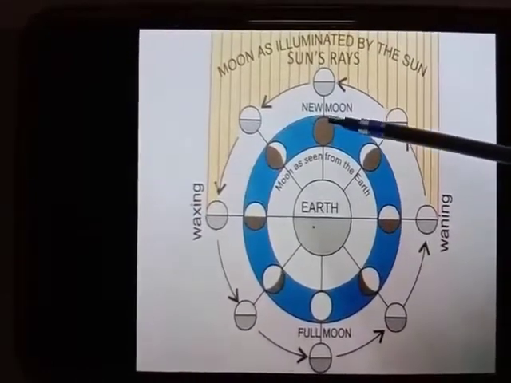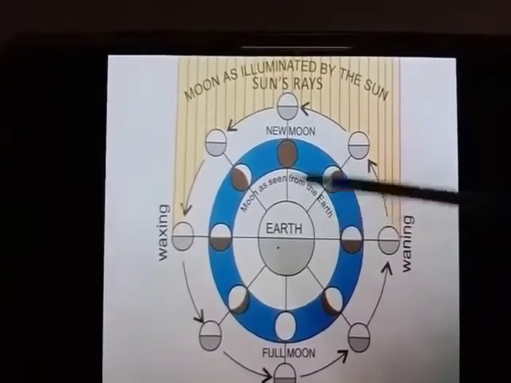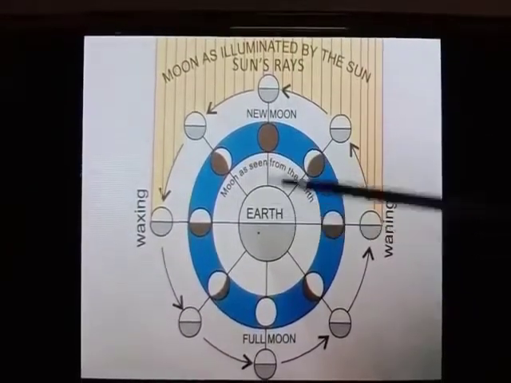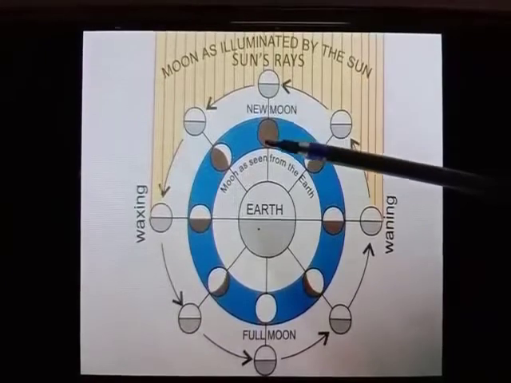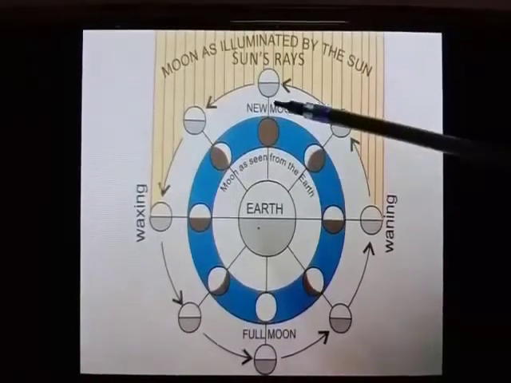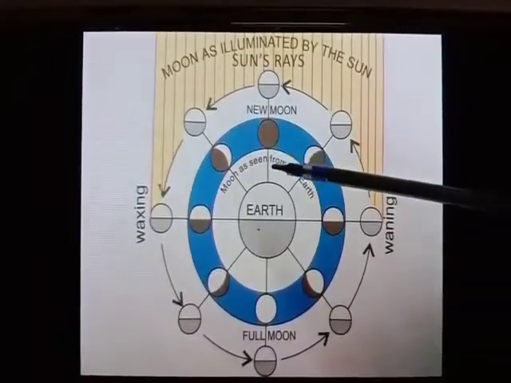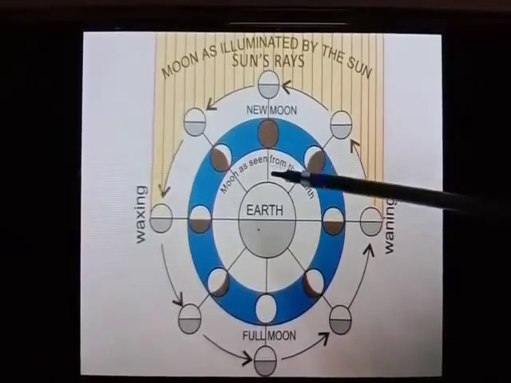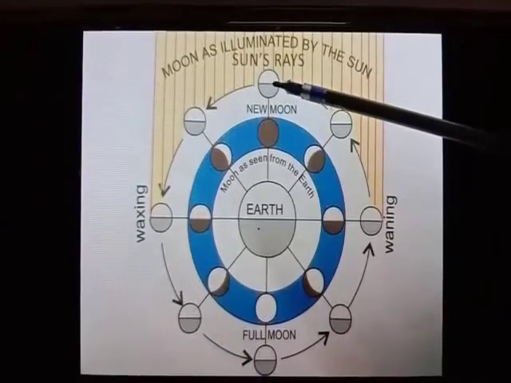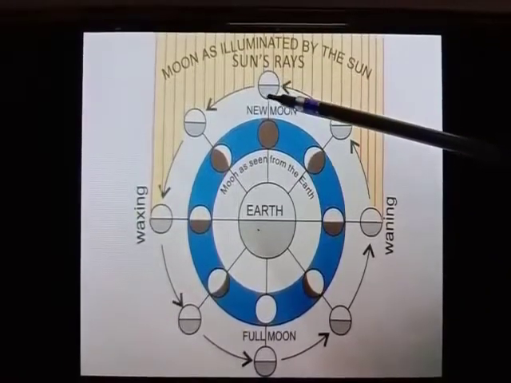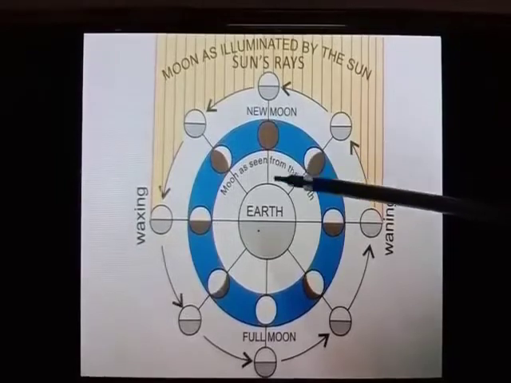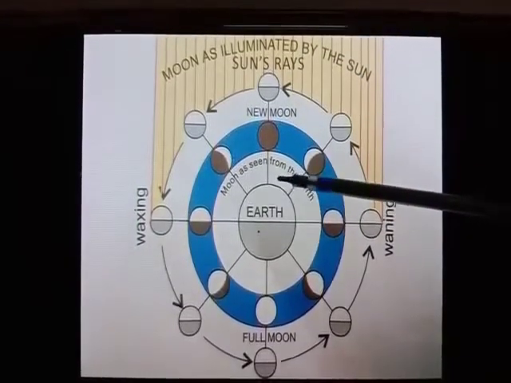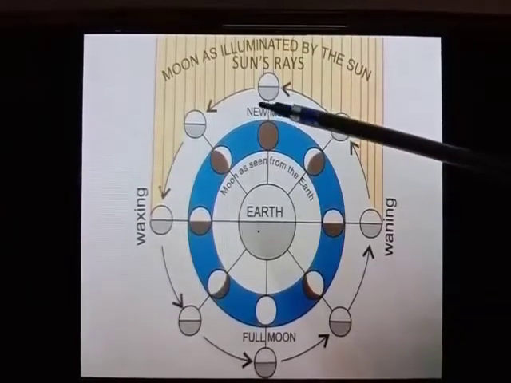Here we can see the moon between earth and sun. When the moon is between the earth and the sun, we cannot see the moon at all. Now here we can see why. This is because the side of the moon facing the earth does not get sunlight. Here we can see this side which is facing the earth, it is not getting light from the sun. That's why this side of the moon is not visible on the earth.